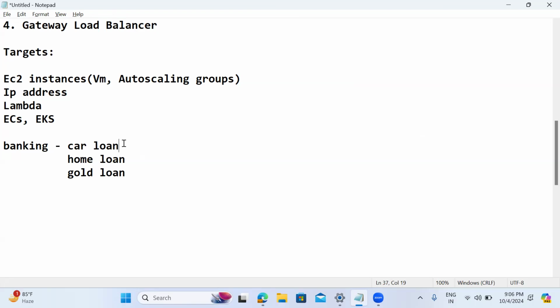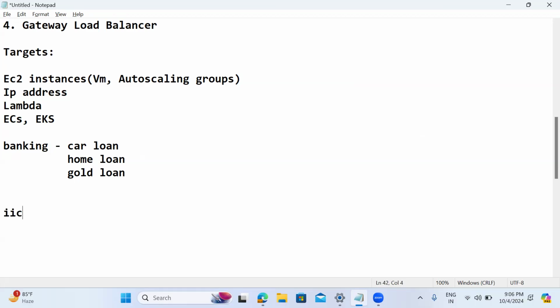Three target groups we are going to keep. In each target group, we can have 2 to 1000 servers, and the load balancer will take the decision, based on the user request, as to which target group to send it to. Here I'll tell one example.